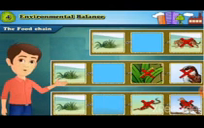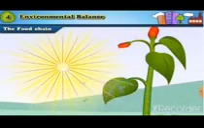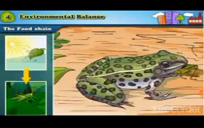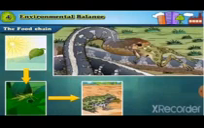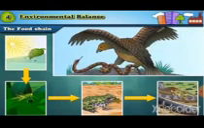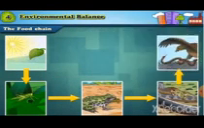Let us understand some more food chains. Plants need sunlight to grow. Insects live on plants. Frogs eat insects. Snakes eat frogs and eagles feed on snakes. Now look at this food web. It has many food chains. Let us understand them.